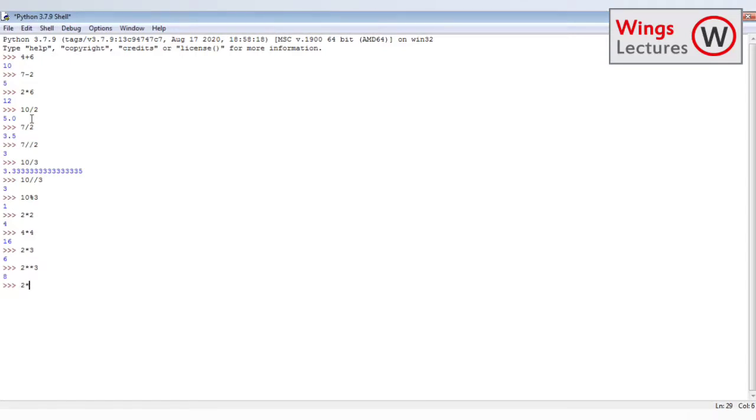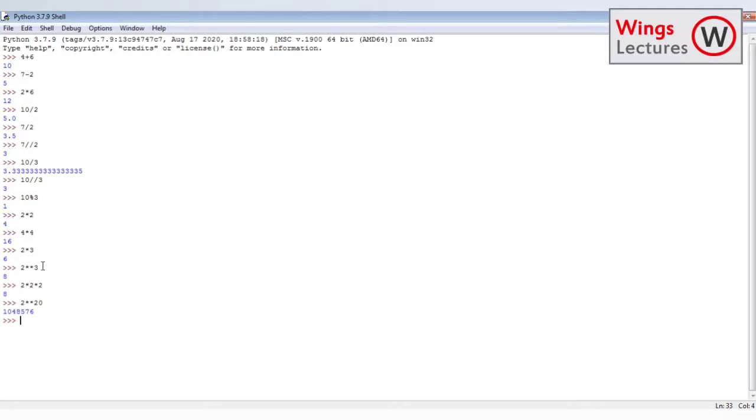If you don't believe it, you can check. 2 cube will be 8, right? So here I got the answer with 2 double star 3. For a power operation, you have to use the double star. You can use any number, like 2 power 20, and you'll get the answer 1048576. That's how we are going to deal with all these things.